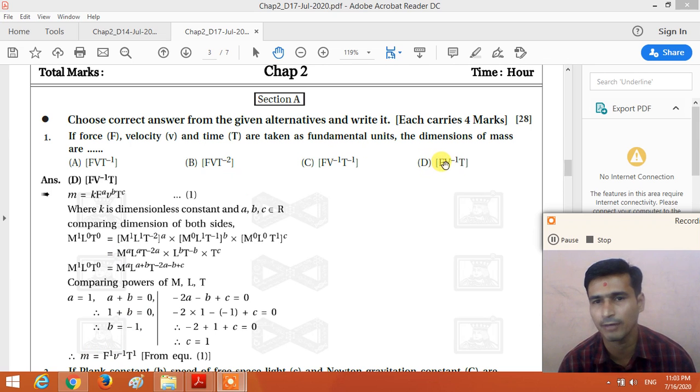So here the power is not written on F and T. So we take F raised to 1 and T raised to 1, right? If we write F raised to 0, it is equal to 1. But here the power is not written, so we consider the power of F as 1 and of T as 1.